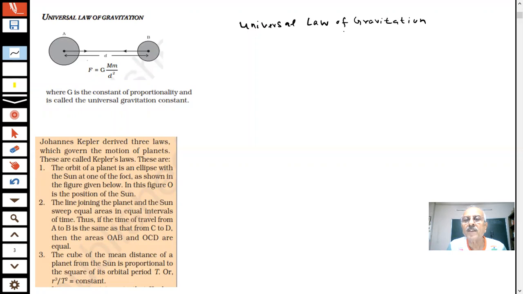If there are two bodies, mass M, the bigger one, and a smaller one, then there is a force which is directly proportional to the product of the masses and inversely proportional to the square of the distance between the two bodies. After combining these, what we obtained, I'm writing here, students, F is equal to G M m by d square.